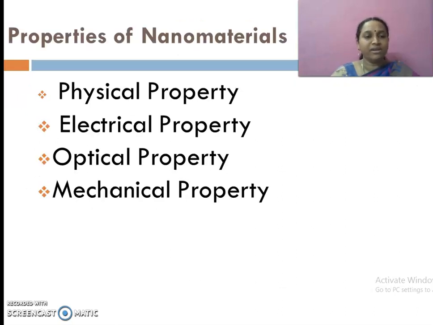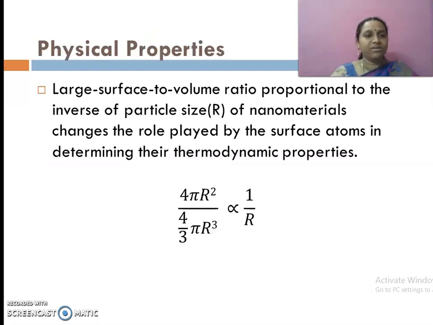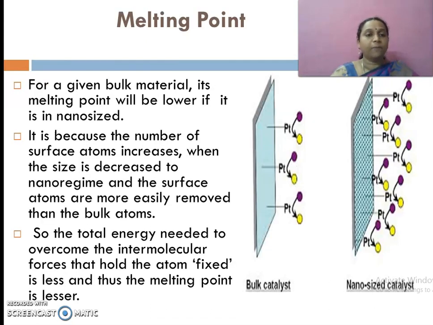Properties of nanomaterials: physical property, electrical property, optical property and mechanical property. Physical properties: large surface to volume ratio proportional to the inverse of particle size r of nanomaterials changes the role played by the surface atoms in determining their thermodynamic properties. 4 pi r squared divided by 4 by 3 pi r cubed is proportional to 1 by r.